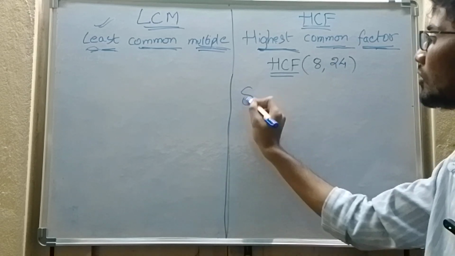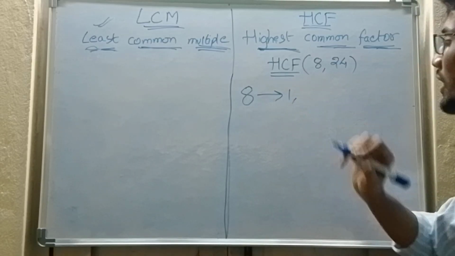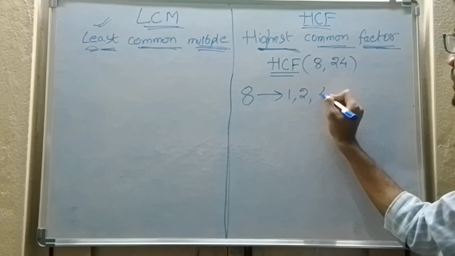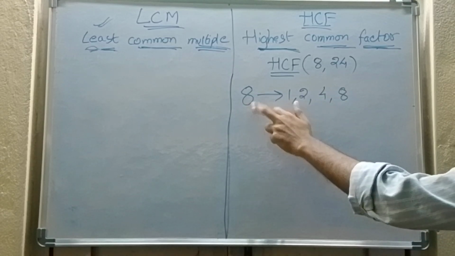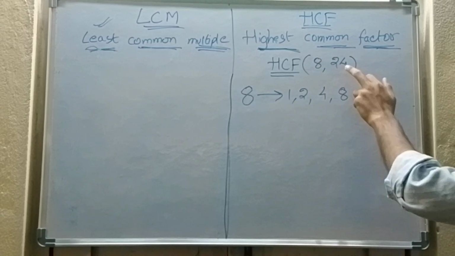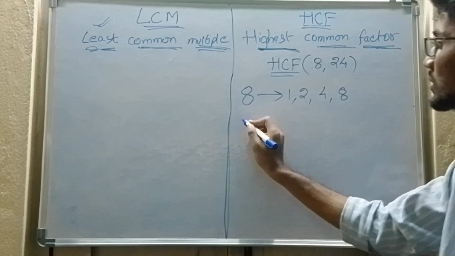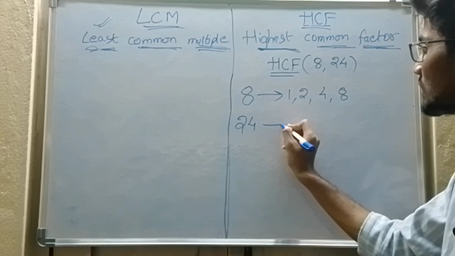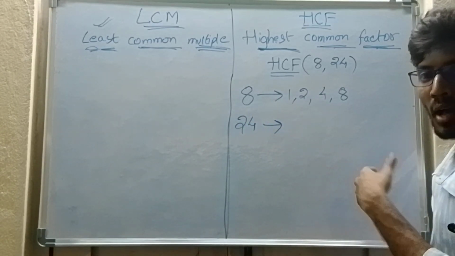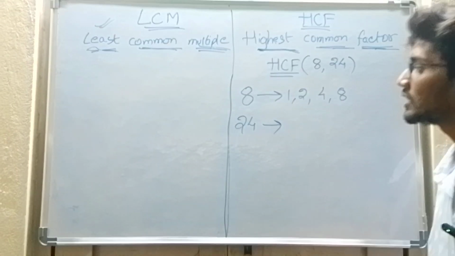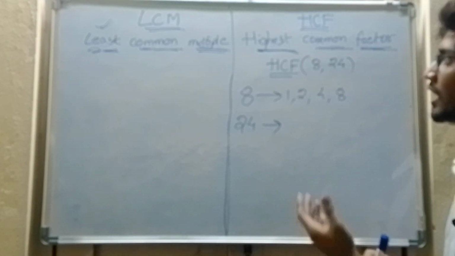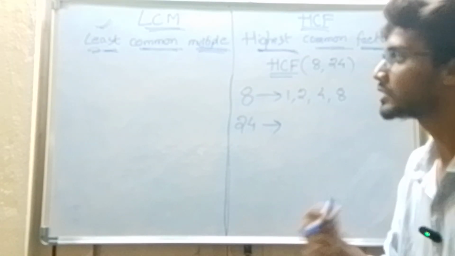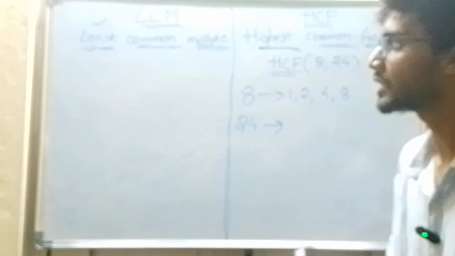What are the factors of 8? 1, 2, 4, 8 are the factors of 8. Now I want to find the factors of 24 also. The concept I am teaching here is according to the definition. Later I will say how to find HCF and LCM by using the prime factorization method also.